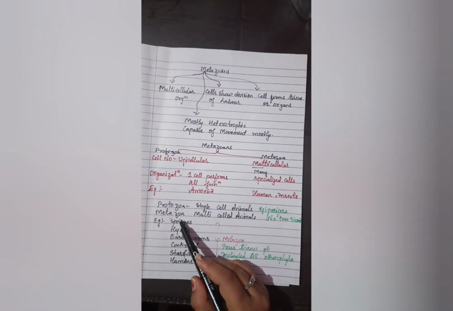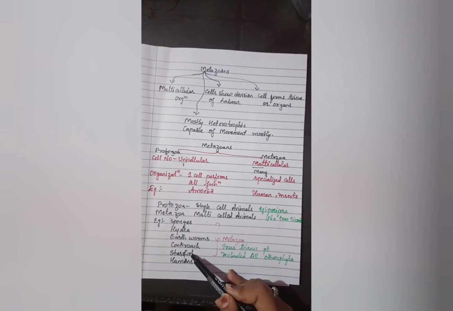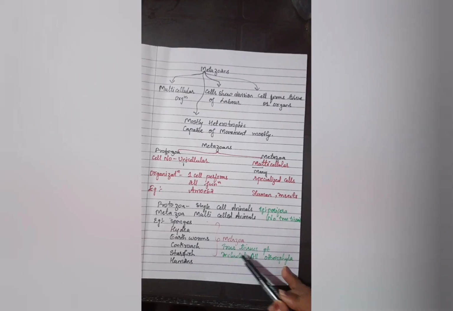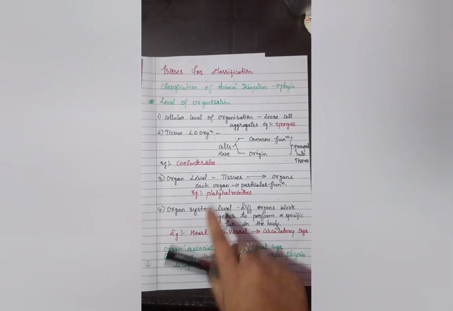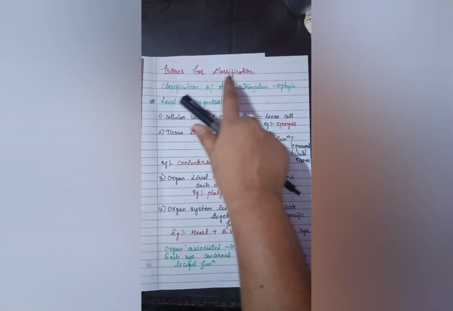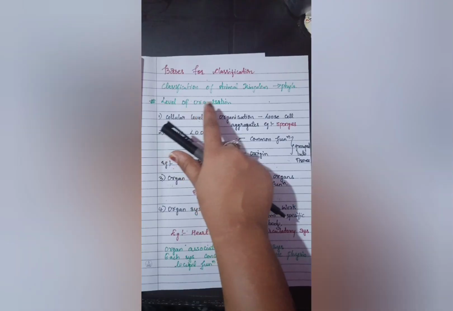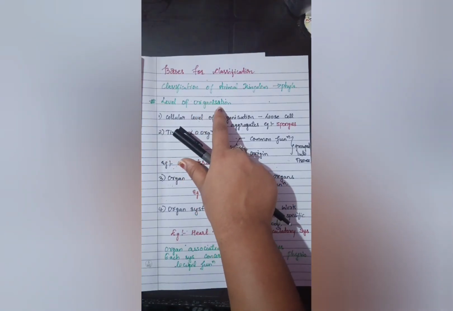But coming to the metazoa, these are the examples: sponges, hydra, earthworm, cockroaches, starfish, humans, etc. And here true tissues are present, and they include all other different phyla examples also. As we discussed about metazoans, then coming to the basis for classification of the animal kingdom into different phyla. So level of organization is the very first category.